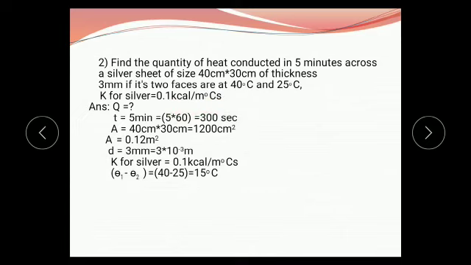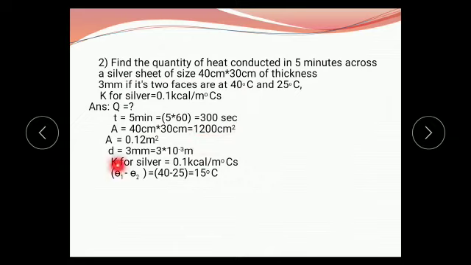First, write the given values. Here, the question is to find the quantity of heat. That means we have to calculate Q in 5 minutes. Therefore, time is 5 minutes. Convert it into seconds. As we know that 1 minute equals 60 seconds, here 5 is multiplied by 60. We get 300 seconds. Across a silver sheet of size, that means the area of that sheet is 40 centimeter into 30 centimeter. We get 1200 centimeter square.